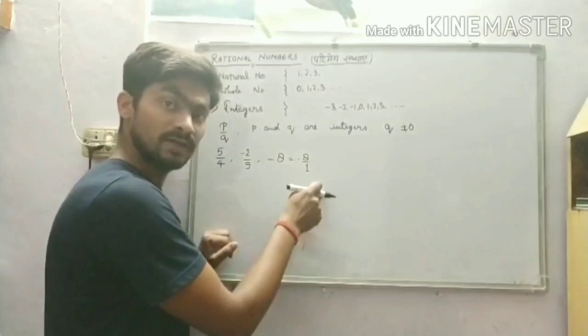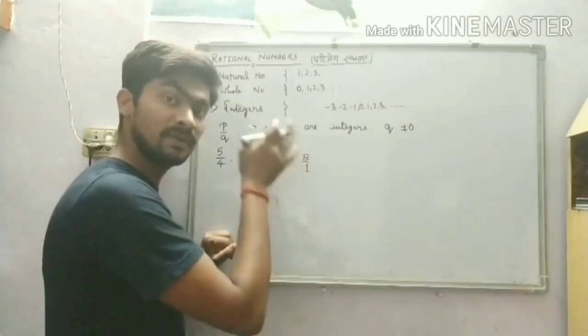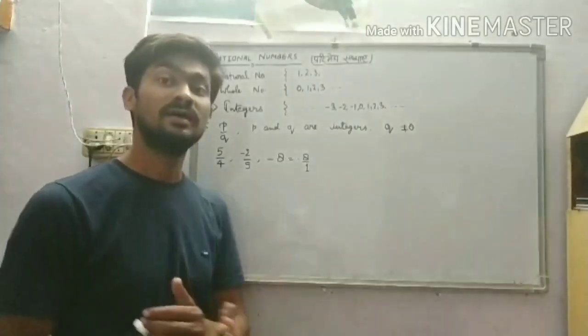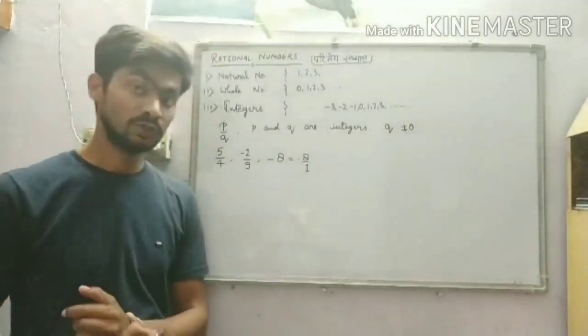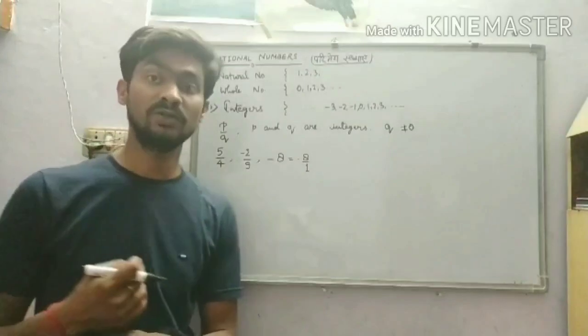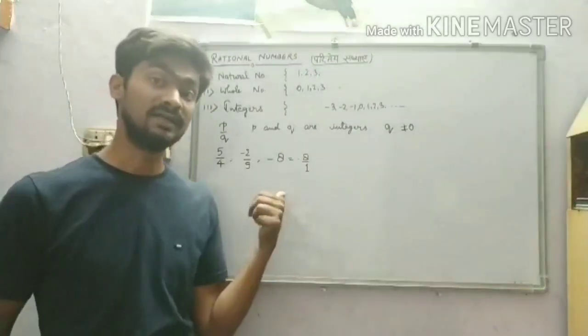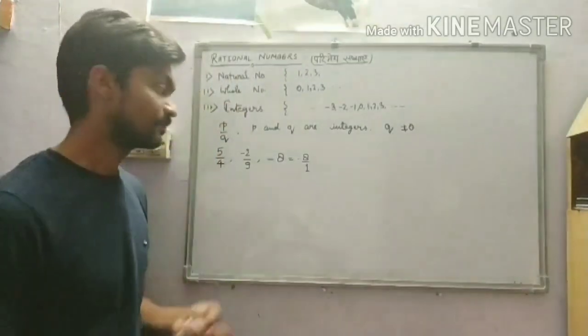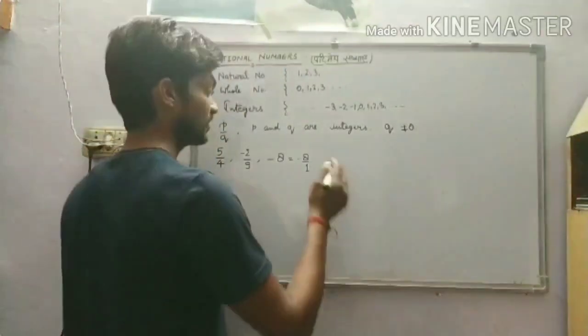Minus 8 is an integer, 1 is an integer. So it is an integer as well as a rational number. Correct? So from here we conclude one result also, that every integer is a rational number. That I will discuss later. So this one is there.